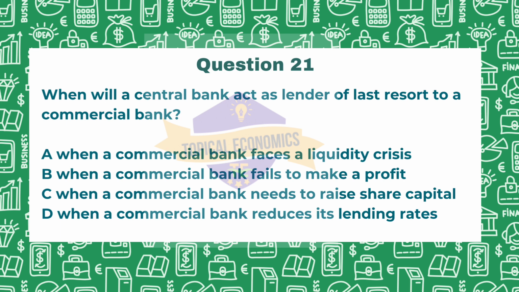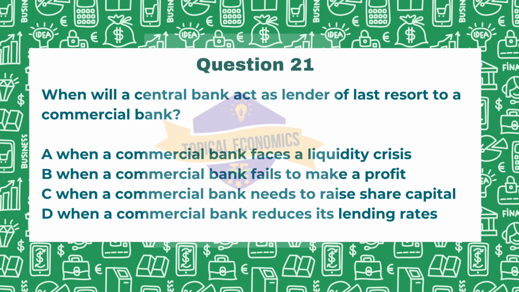Here option A looks as the correct answer. That is, when a commercial bank faces liquidity crisis. This is the primary reason a central bank acts as a lender of last resort. That is, it provides emergency funding to ensure the bank can meet its short-term obligations. Option B, when a commercial bank fails to make a profit. Now, profitability issues do not trigger the lender of last resort function. Central banks typically intervene only in liquidity crisis.